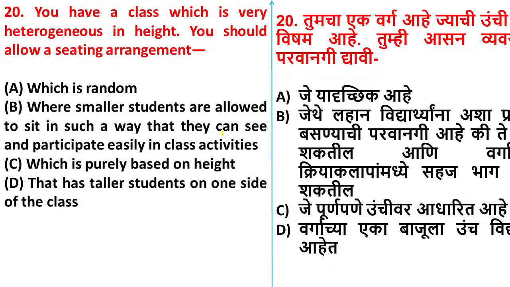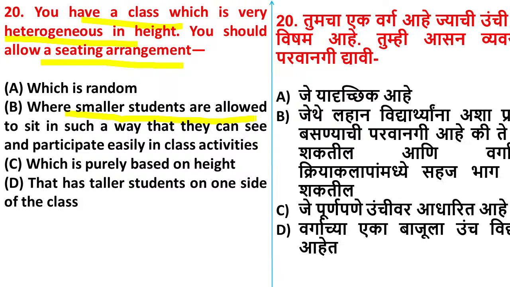Yes, question number 20. You have a class which is very heterogeneous in height. You should allow a seating arrangement. How are you going to arrange the class? How are you going to make a seating arrangement? Option A, randomly. Option B, where smaller students are allowed to sit in such a way that they can see and participate easily in class activities. So you arrange the class based on height.